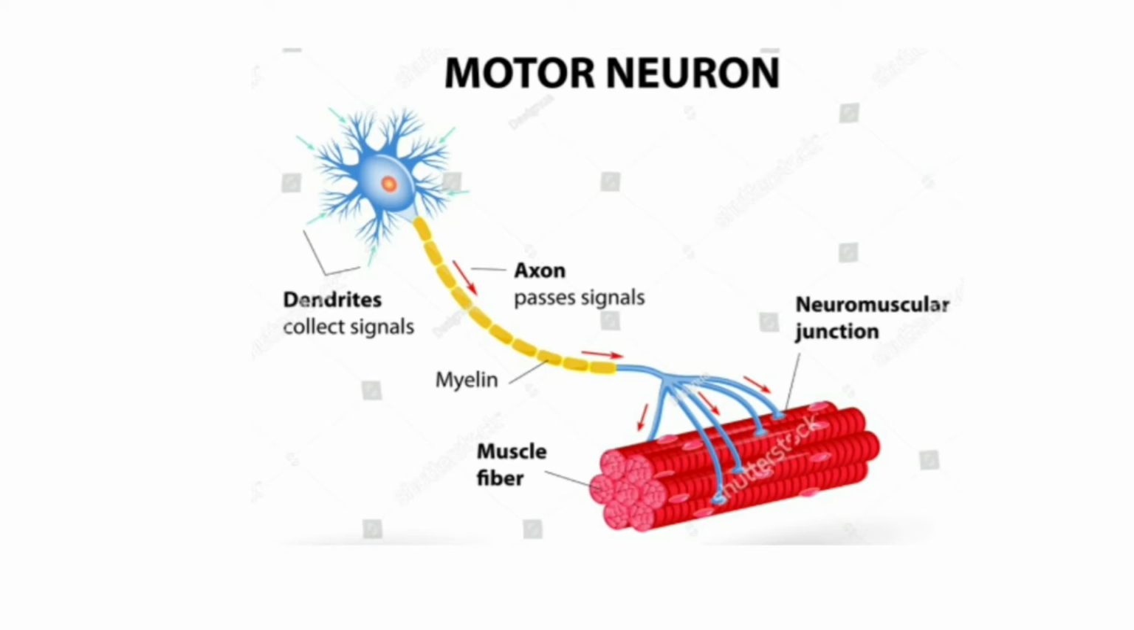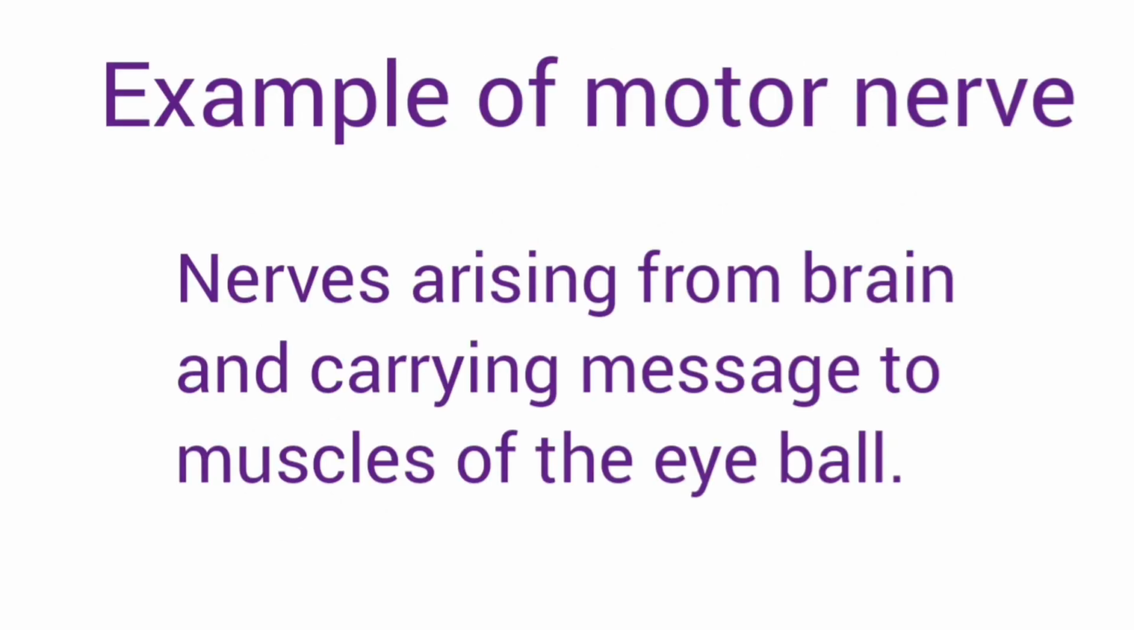Motor nerves contain only motor fibers. Example, nerves carrying messages to the muscles of the eyeball are called motor nerves. So there are nerves arising from the brain and they carry messages to the muscles of the eyeball. So these are motor nerves.